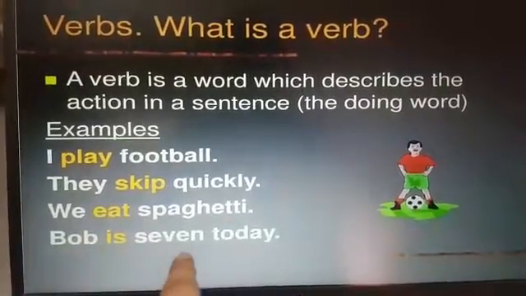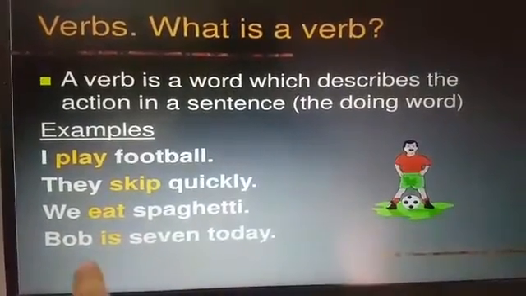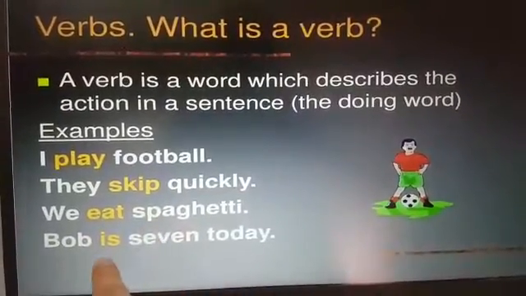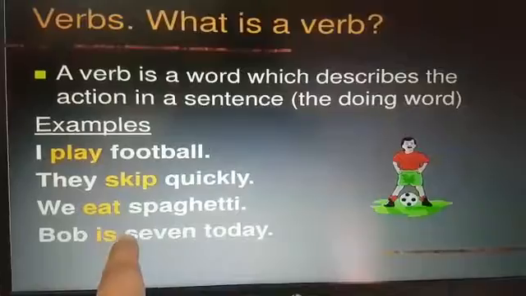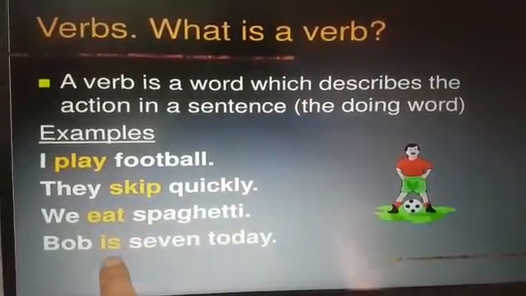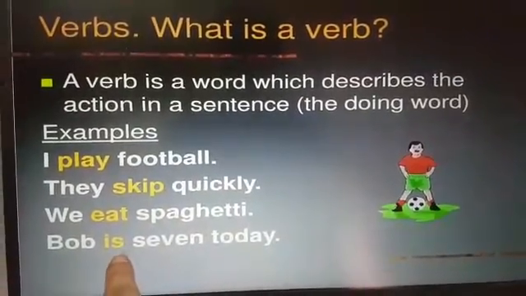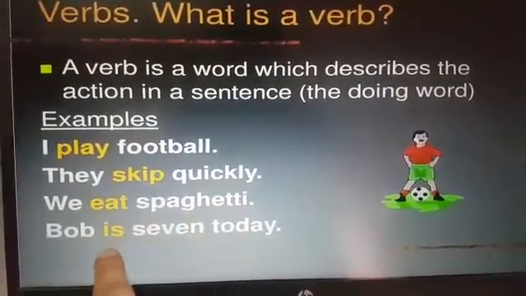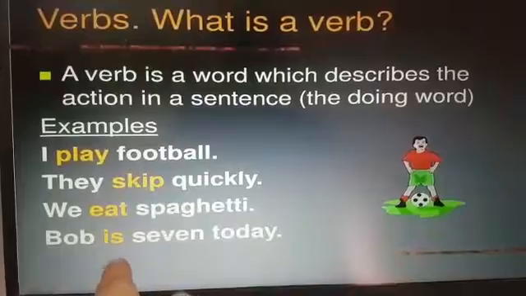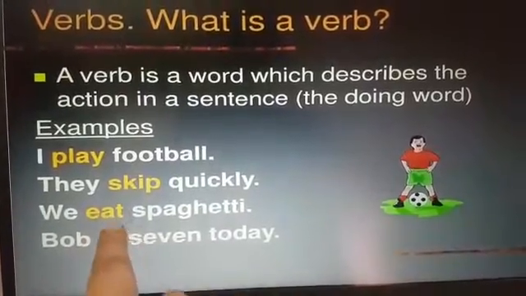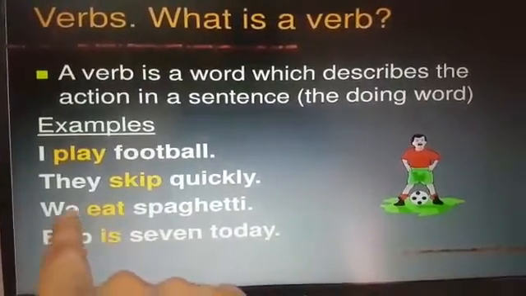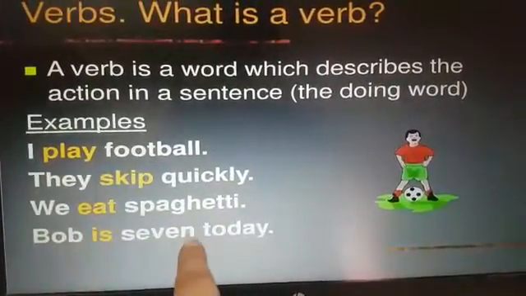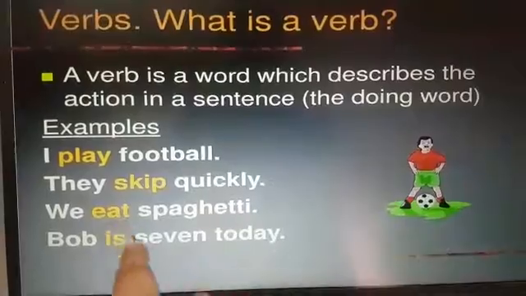Bob is 7 today. Is is the verb. Now you must be confused about why is or was is a verb. So see, this is showing what has happened to Bob today. Bob is 7 today. That means this is a verb. Eat is showing what has been done by we to the spaghetti, and is is showing what has happened to Bob today. So Bob turned 7 today.